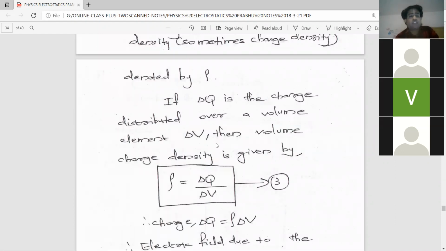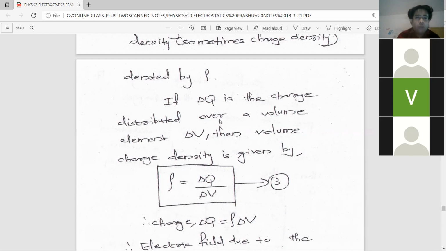Okay. So next we have to write the equation for volume charge density. So what is volume charge density? Volume charge density is the charge concentrated per unit volume. Unit volume means either 1 meter cube or 1 centimeter cube. Anyone we can take. The unit may change, but the magnitude should be 1. That is called the unit volume.